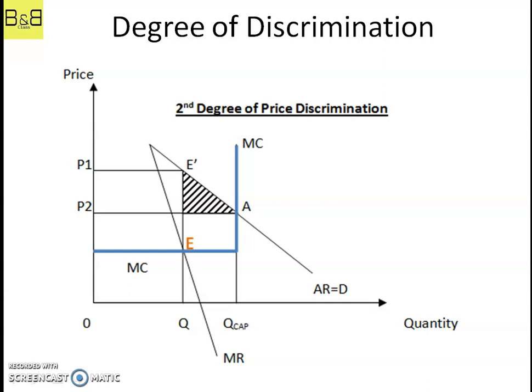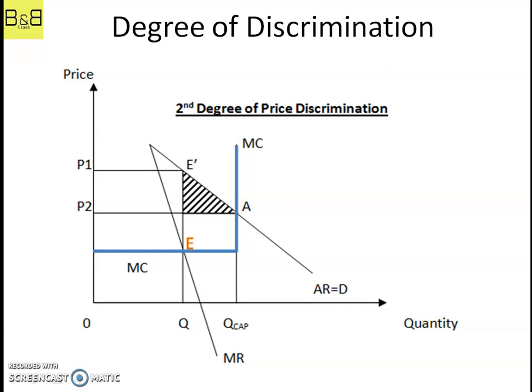Now the consumer who purchases at the OP2 price will contribute to filling the excess capacity, and will gain consumer surplus, that is E dash A, and the new triangle you can see is the consumer surplus for the consumers who are getting the benefit from the last minute deal.